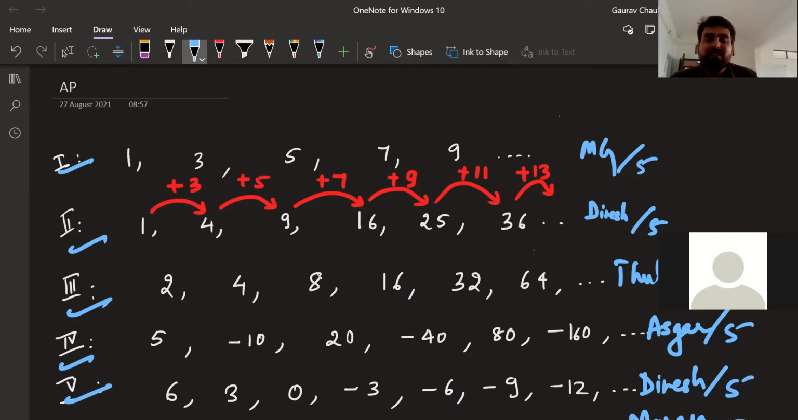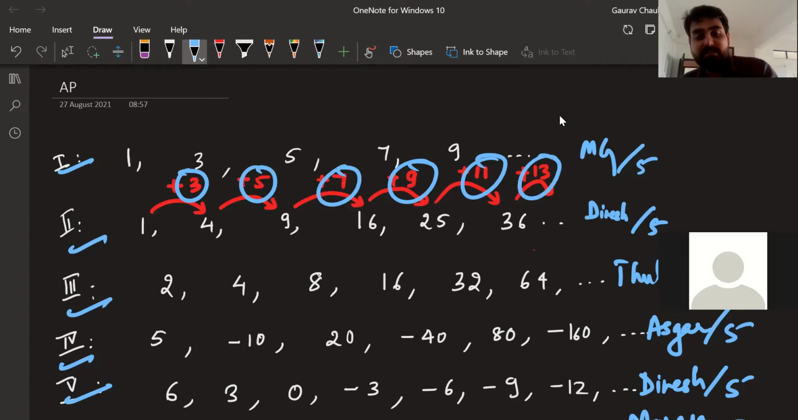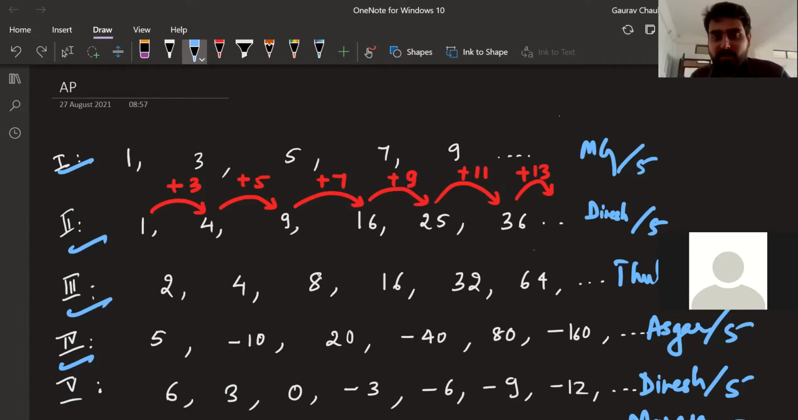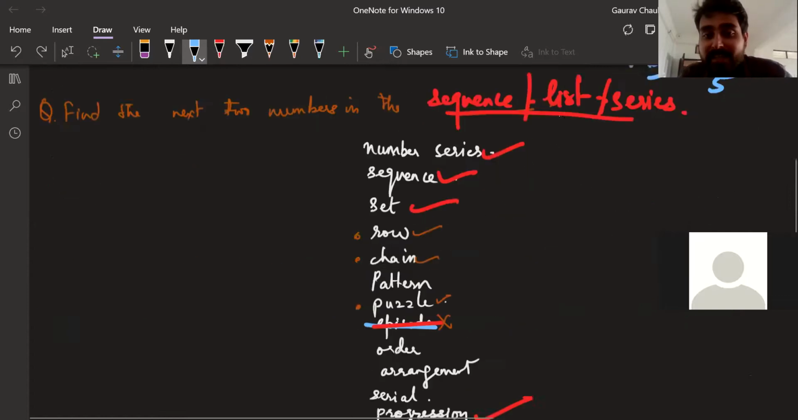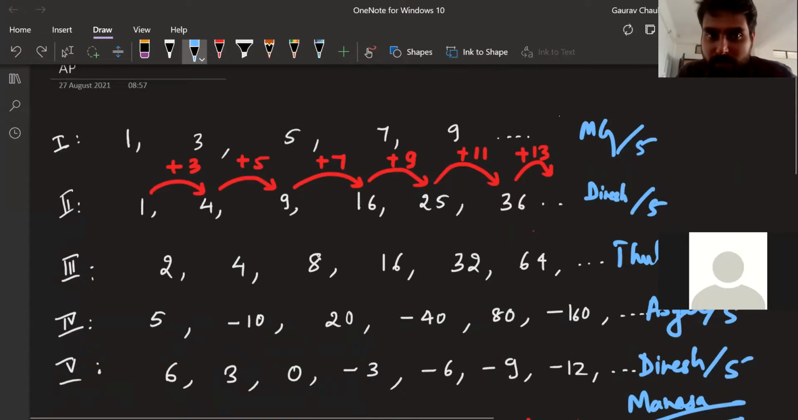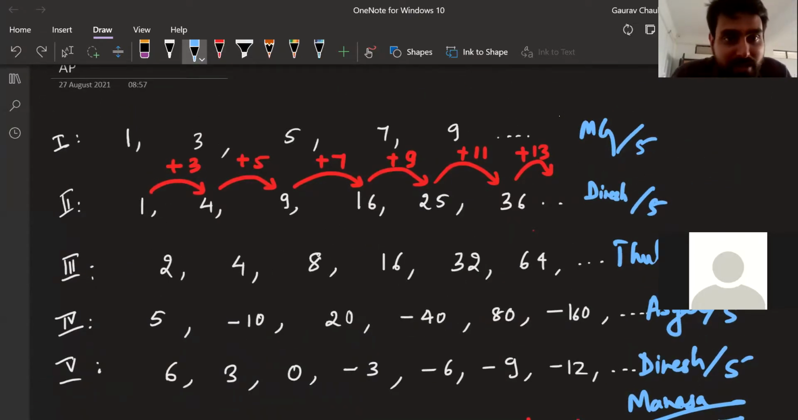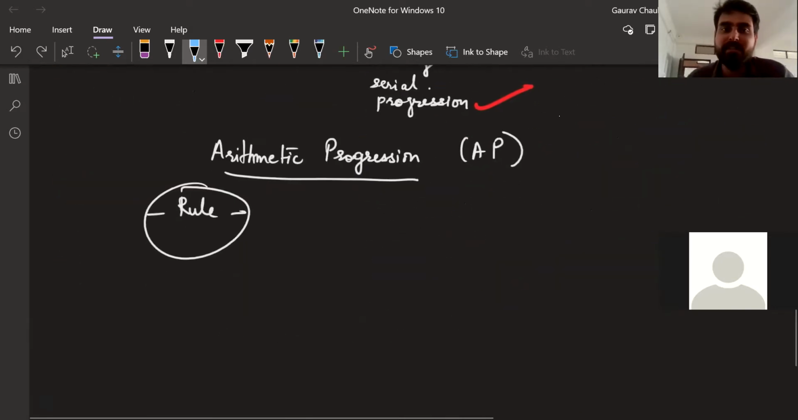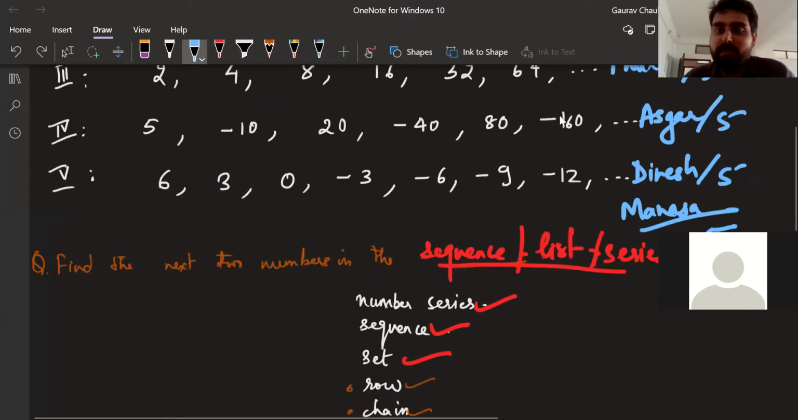Like in some you were just adding a number, in some you were multiplying, in some you were adding a series inside it only, 3, 5, 7. So it's all different rules we are following, but there is a rule to all of them. I am not saying that if there is no rule, it is not a list, but we don't have to worry about the definition of what is a sequence or a list. We have to have that rough understanding, and that's good enough.